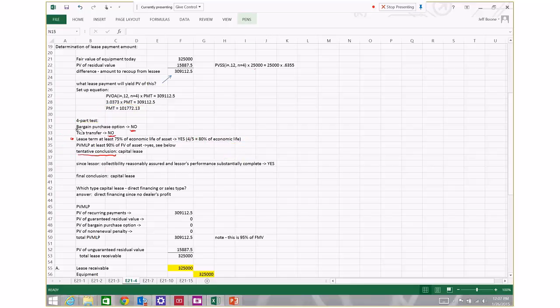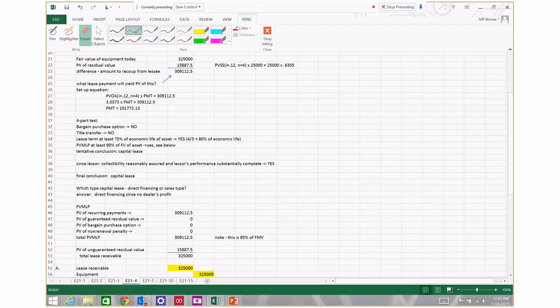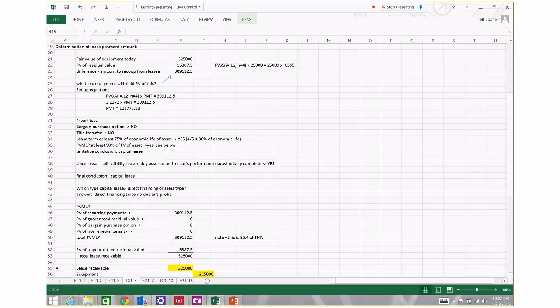this is the next question that we have to ask. We've already answered it, but we'll go over it again. A capital lease can either be a direct financing lease or a sales type lease, from the point of view of the lessor. A lease that has dealer's profit is considered a sales type lease.